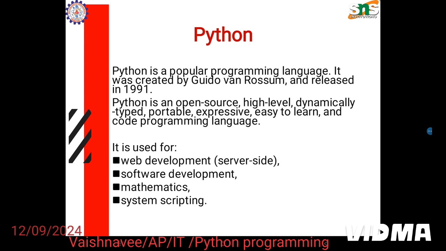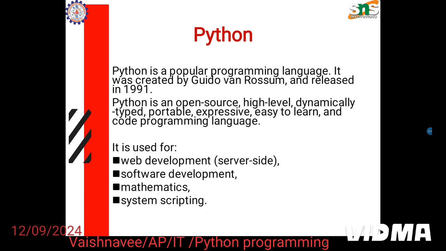Because it has a simple English syntax, it is very easy to learn and code, and because of all its data being in the libraries, we can directly use the formulas or syntax. So where is Python used? Python is used for developing web pages or websites. They use Python for server side scripting, and it is also used for developing software, including gaming software. All those we use nowadays are based on Python, and it also helps in mathematics and system scripting.